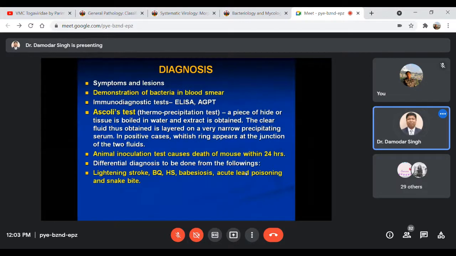But sudden death may occur in acute lead poisoning also, so because of the sudden death of the animal, you may suspect poisoning like lead poisoning. Then in babesiosis also there are some hemorrhagic lesions, on the kidney or some other part, so it may be suspected. So we have to go for differential diagnosis from the diseases listed here.